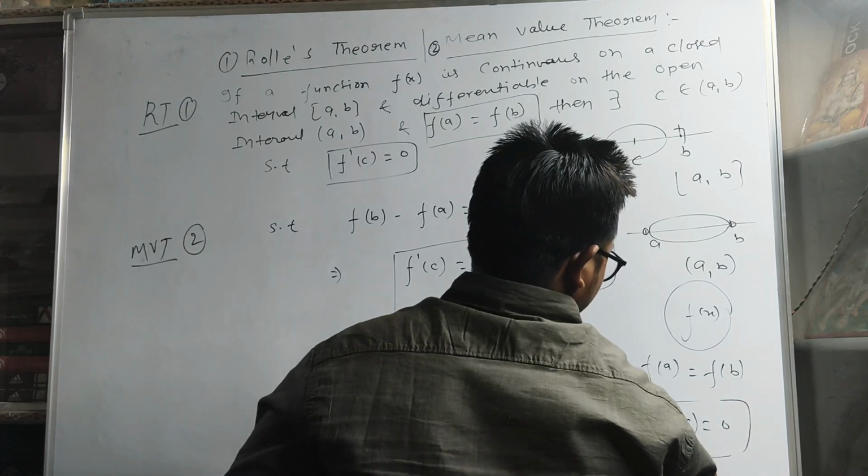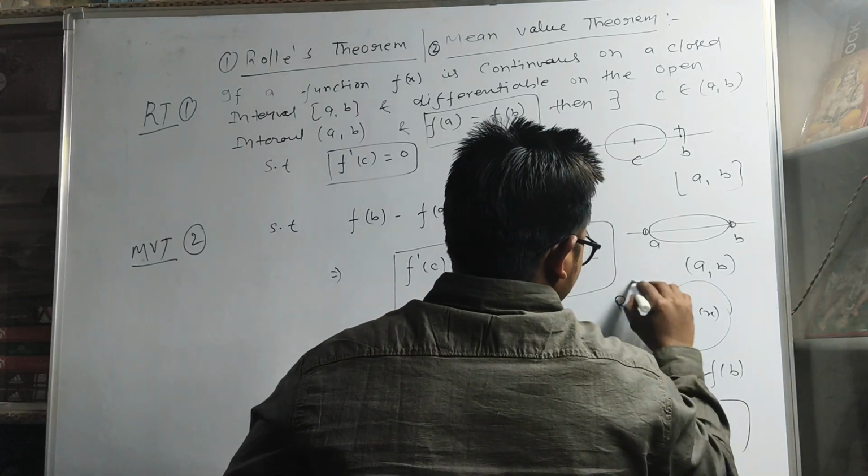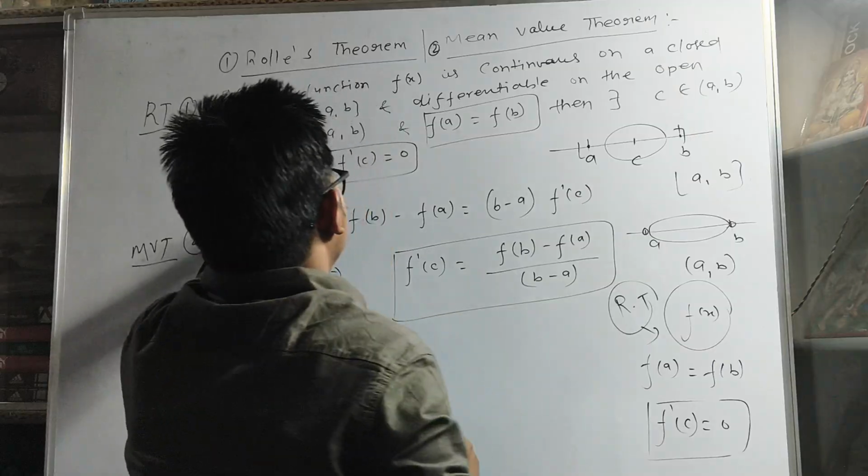So this is the statement of Rolle's theorem.